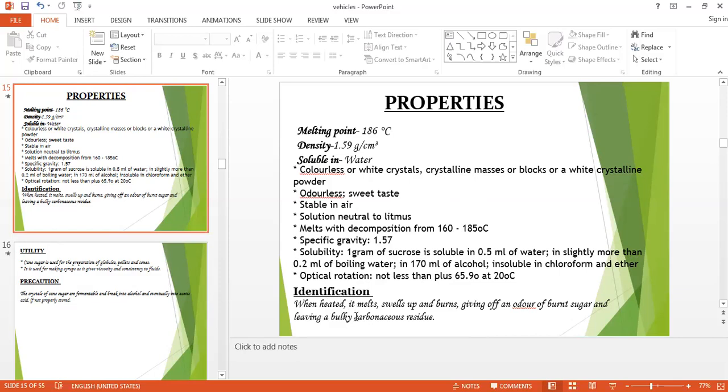Now the identification, how you can identify. When you heat it, it will melt. It swells up and it burns.